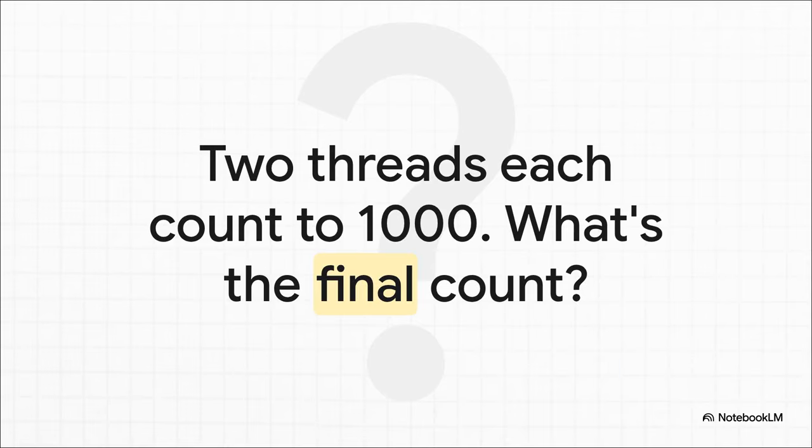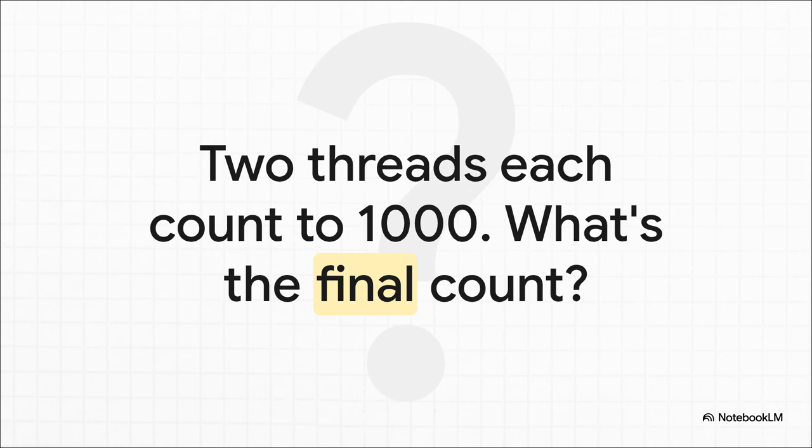All right, so check this out. We've got this simple piece of Python code. It creates a counter, starts it at 0. Then it kicks off 2 threads. Think of them as 2 separate workers. Each worker's job is just to add 1 to that counter 1,000 times. So you have worker 1 counting to 1,000 and worker 2 counting to 1,000 on the same counter.